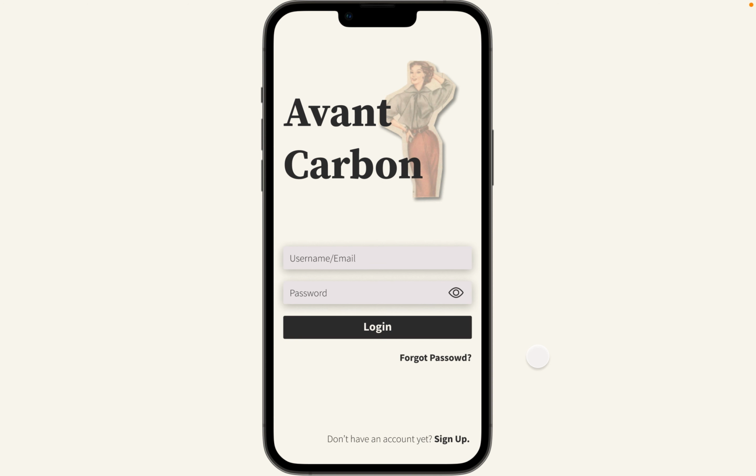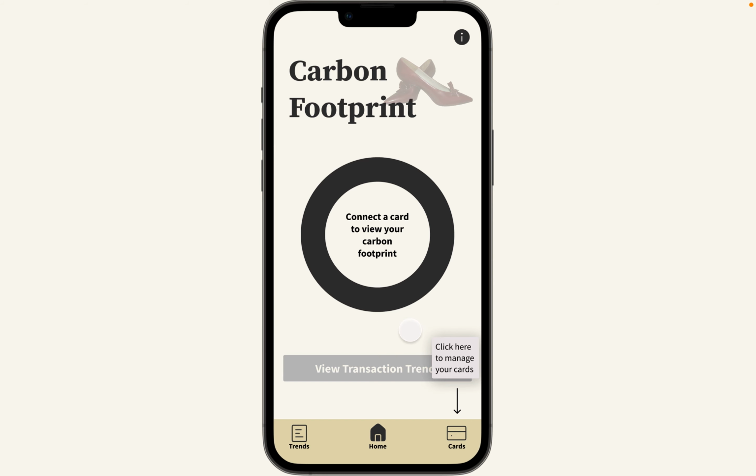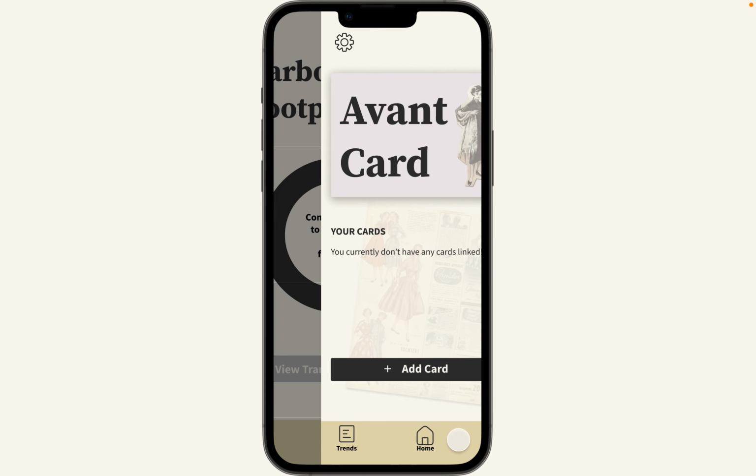The first thing that you see is a login page, and so we're going to go ahead and log in. When you first log in, there's a little bit of instruction just to get you started. So you don't have a card connected, so it's advertising that you connect a card via this little info button up here. So it says click here to manage your cards.